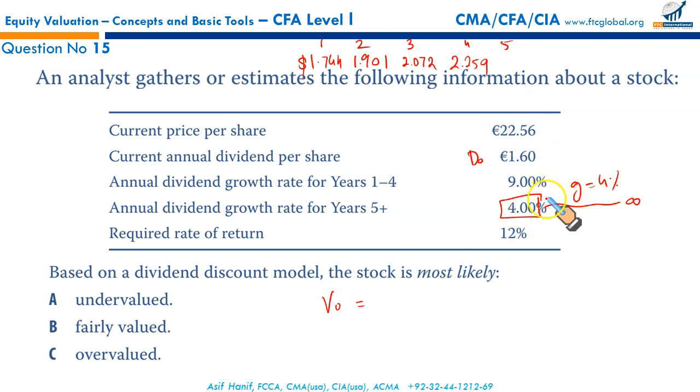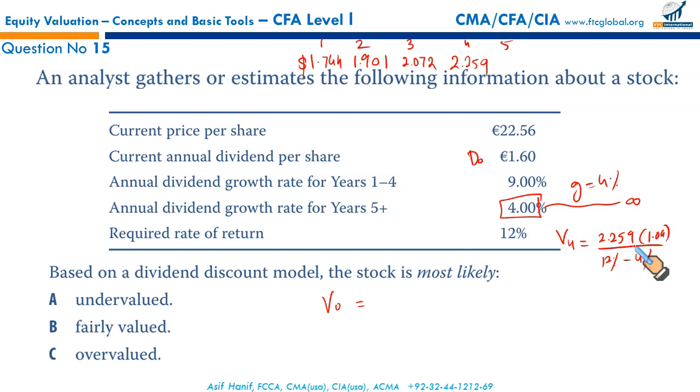If we apply the dividend discount model at the end of year 5, it will leave us with the share price at the end of year 4. So let us apply the formula. It will give us the value of the stock at the end of year 4. So we will use the dividend 2.259 that has just been paid at the end of year 4, which will grow at the rate of 4%, that is 1.04, divided by the cost of equity, that is 12%, minus the growth rate.